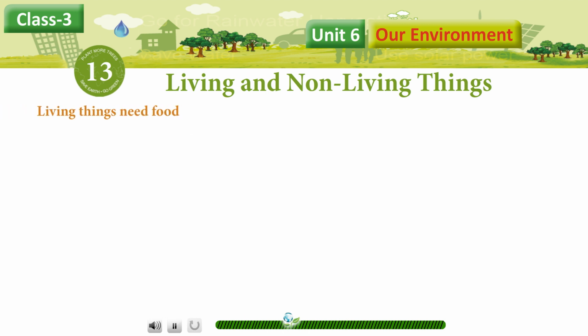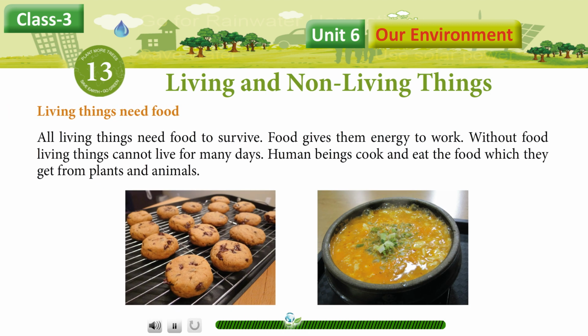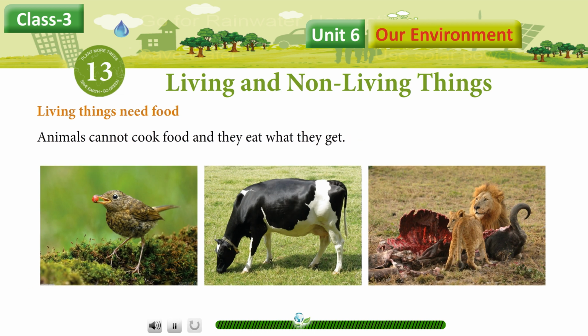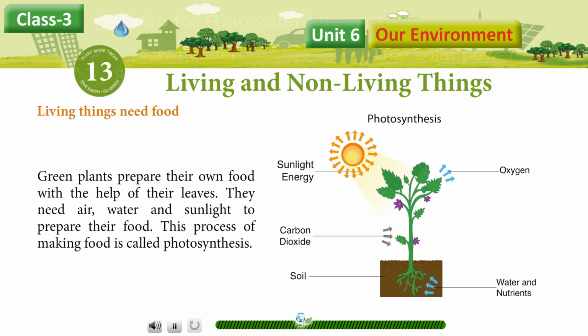Living things need food. All living things need food to survive. Food gives them energy to work. Without food, living things cannot live for many days. Human beings cook and eat the food which they get from plants and animals. Animals cannot cook food and they eat what they get. Green plants also prepare their own food with the help of their leaves. They need air, water, and sunlight to prepare their food. This process of making food is called photosynthesis. Non-living things do not need food.